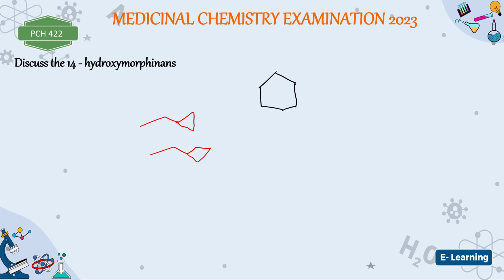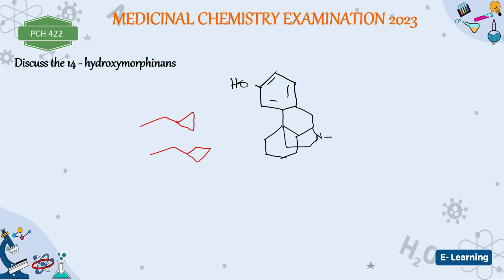something like this. They have this, all right, and then they have OH here. Of course, the phenolic OH seems to be very important for analgesic activity for almost all of them. So you have this group here attached. Now, at this position number 14, this position here is position number 14.